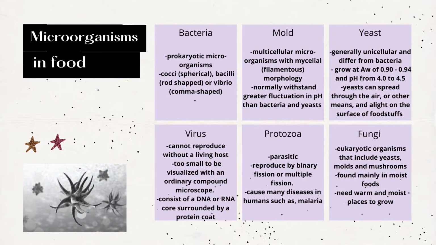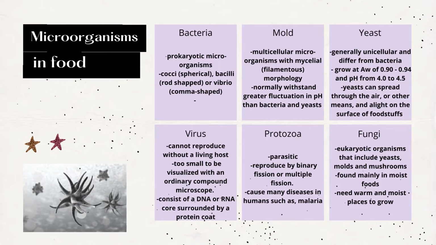So there are 6 common types of microorganisms in food. First, bacteria. It is a prokaryotic microorganism. It has a cocci shape, bacilli shape or vibrio shape. The second one is mold, a multicellular microorganism with mycelial, or we call it filamentous, morphology. It normally withstands greater fluctuation in pH than bacteria and yeast.